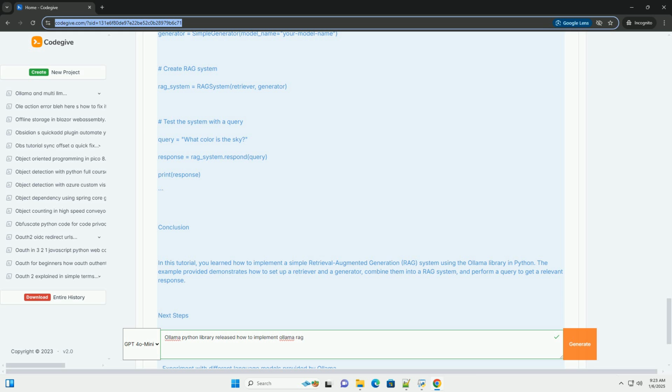Next steps. Explore advanced retrievers, for example vector-based search, using Elasticsearch, etc. Experiment with different language models provided by Ollama. Integrate your RAG system with a web application or a chatbot for practical use cases. Feel free to adapt and extend the provided code to suit more complex requirements or different types of data sources.